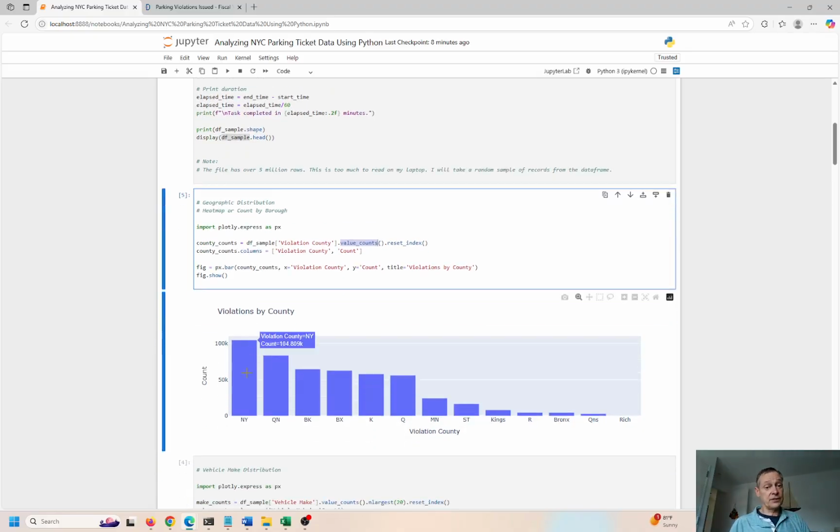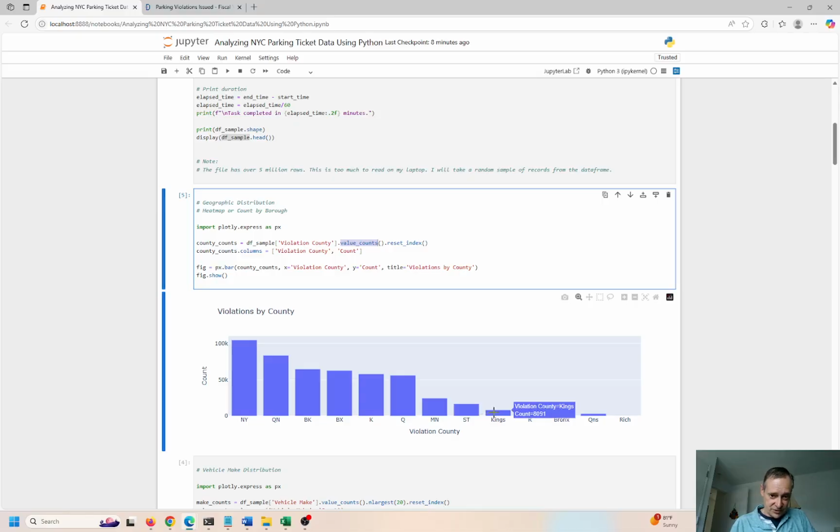So most of the violations happen in New York County. It's called New York City. This is Queens, Brooklyn, Bronx. This is K. So I'm not even sure what K is. I think this is Brooklyn, but they forgot the B. I think this is Queens, but they shouldn't be more standardized, QN. So that's what I'm saying. The data, I think, is like okay at best, but this is the New York City government, guys. So, you get what you get, and that's all you can expect. Like, you can't expect things to be absolutely refined and absolutely perfect over here.